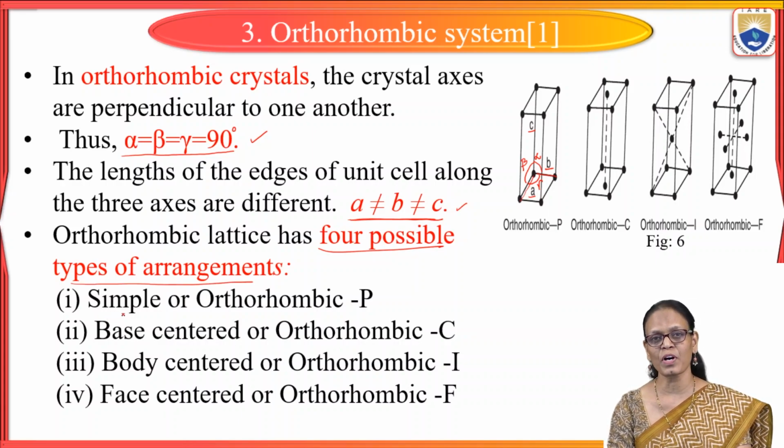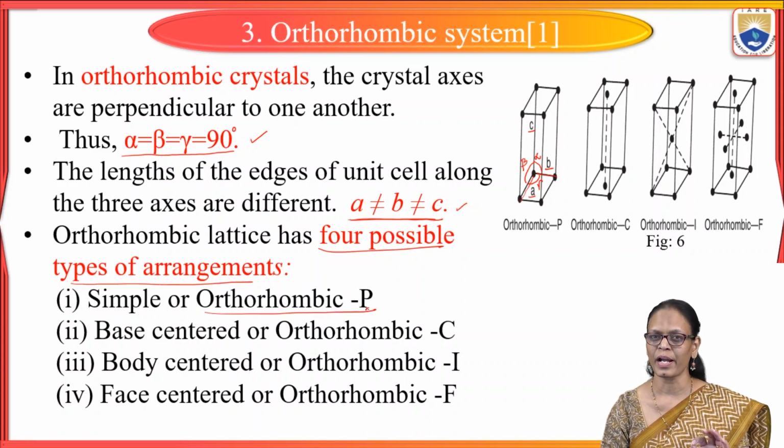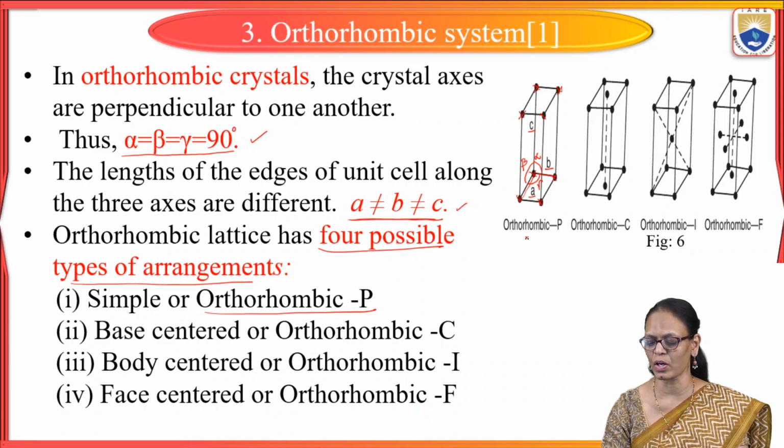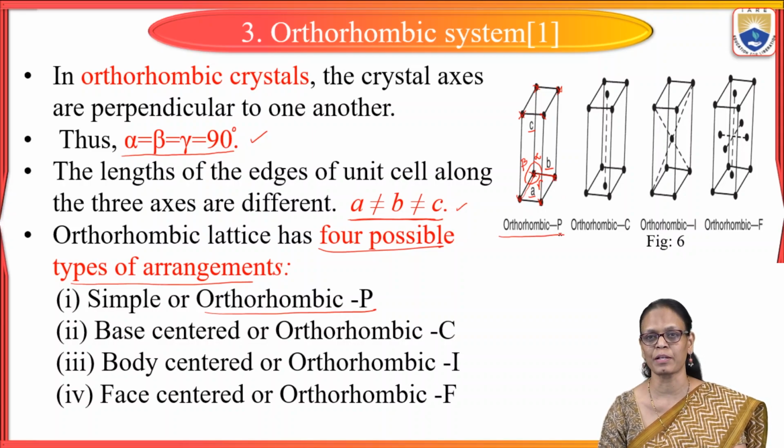So the first one is simple or orthorhombic P. I told you P means primitive. In a primitive cell, there will be only 8 atoms at all the 8 corners of the unit cell. So these are the 8 atoms at the 8 corners of the cell. Then we call it as orthorhombic P.